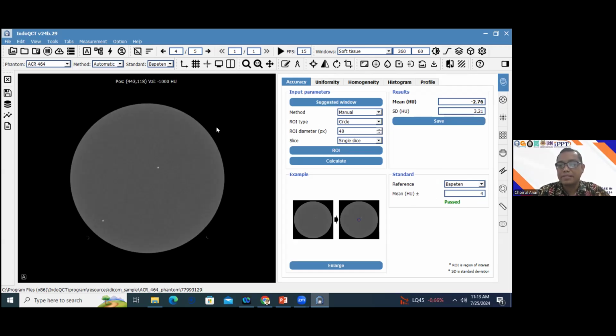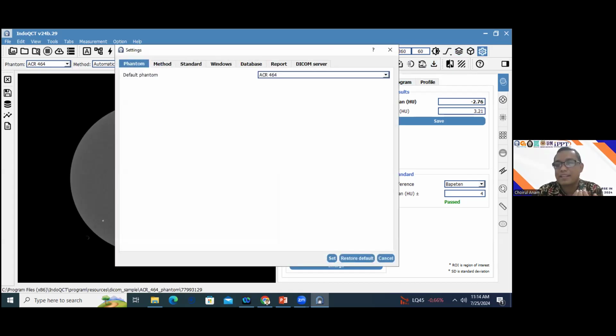Okay, I think basically it's very easy. And sometimes in your hospital or in your center, you only have one Phantom. For example, you have the Catphan Phantom. So you will not need to change this one every day. So you can set it in the setting button like this. You click here, and then you can set the Phantom. In this example, I set the OCR as the default Phantom.